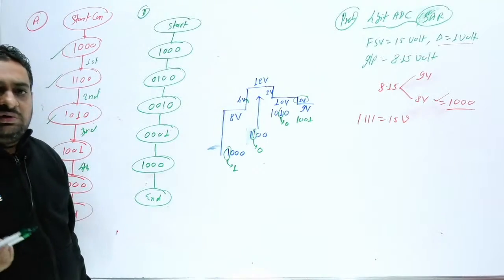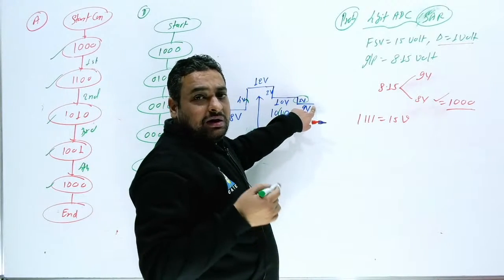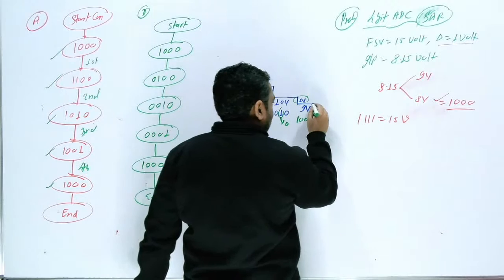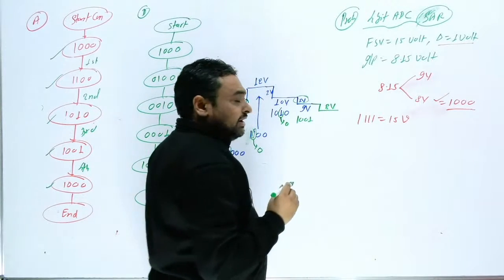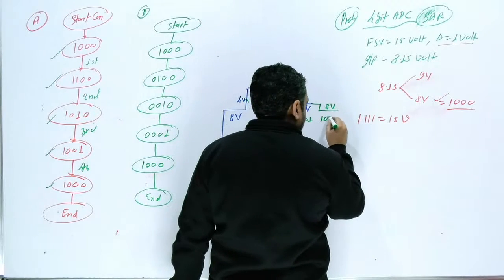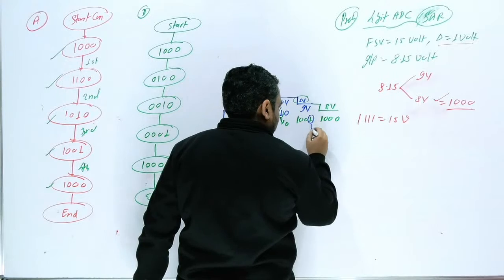So again in the last step you have to check whether your input is more than this or less than this. Sir, our input is less than this. So again this will go down. So this will go down to 8 volt. 8 volt means, sir, 1000. It means, sir, this bit we have to change to 0.